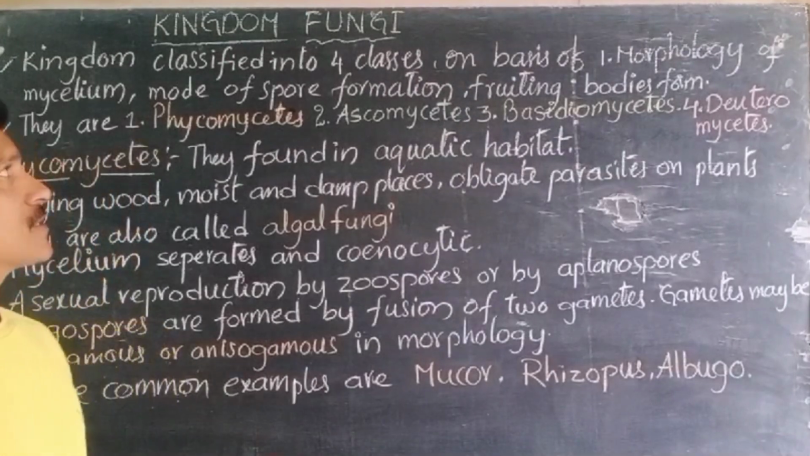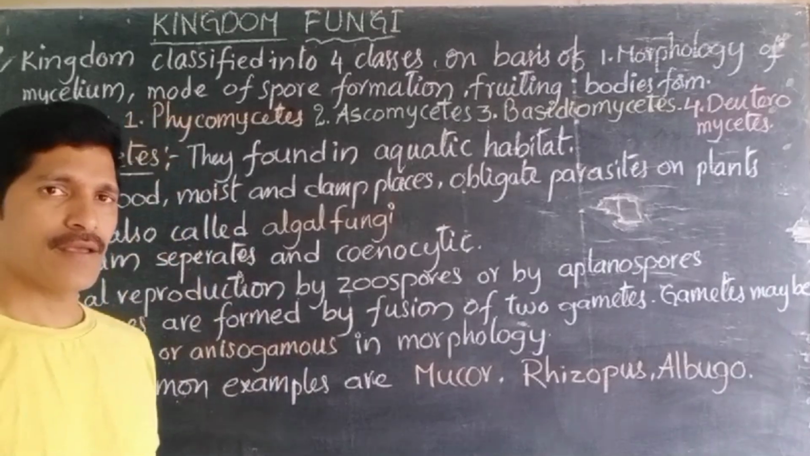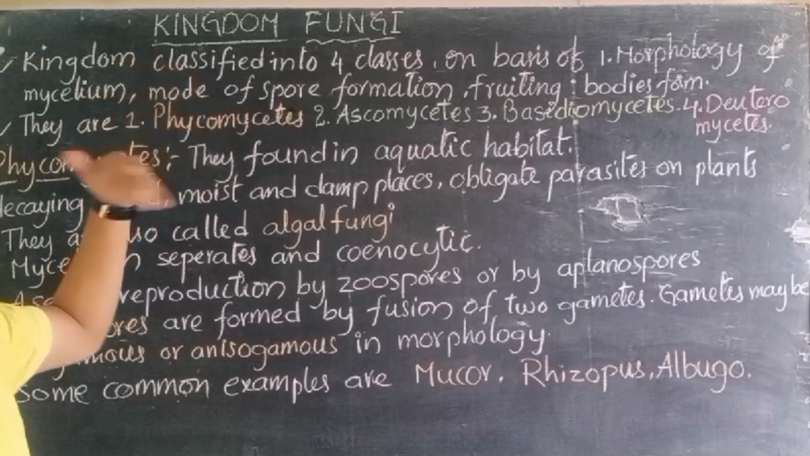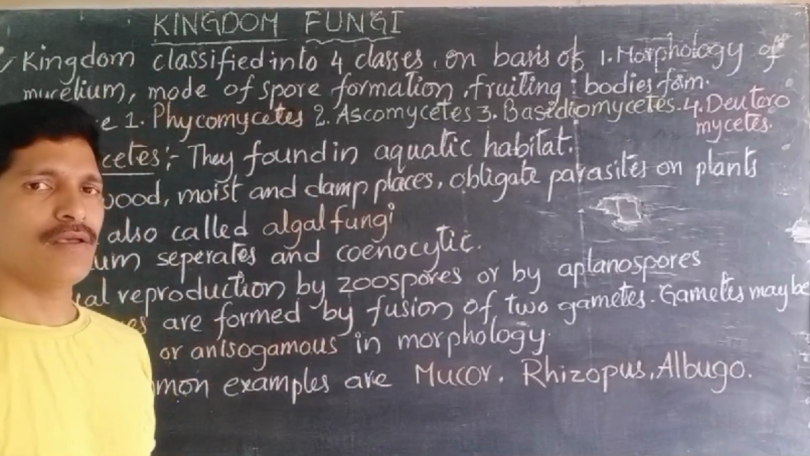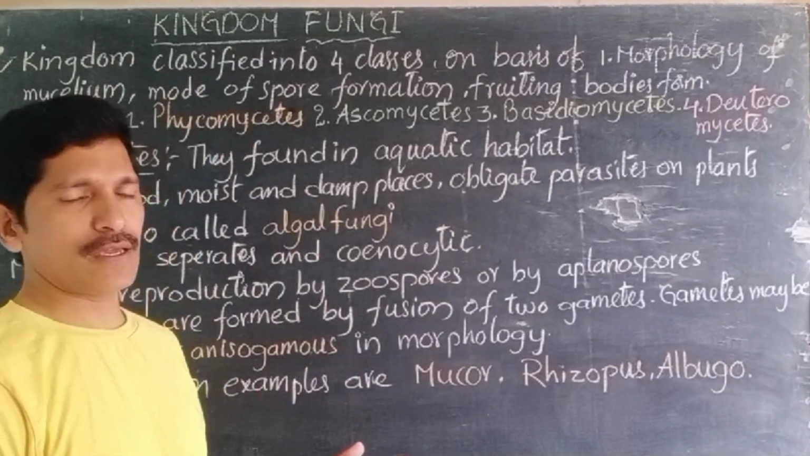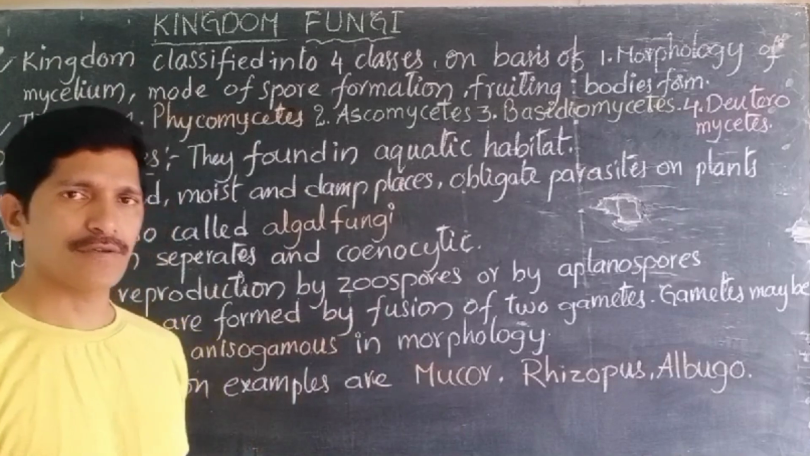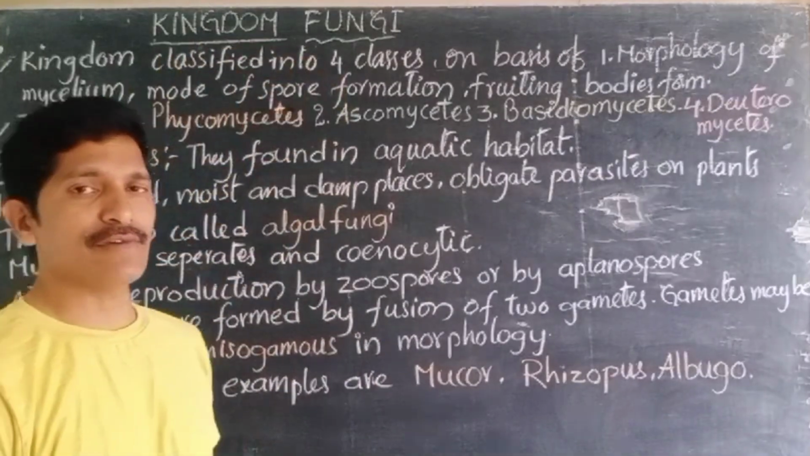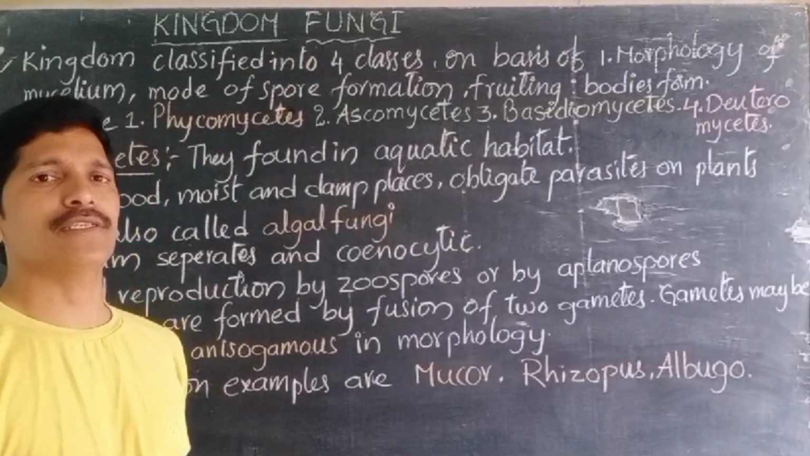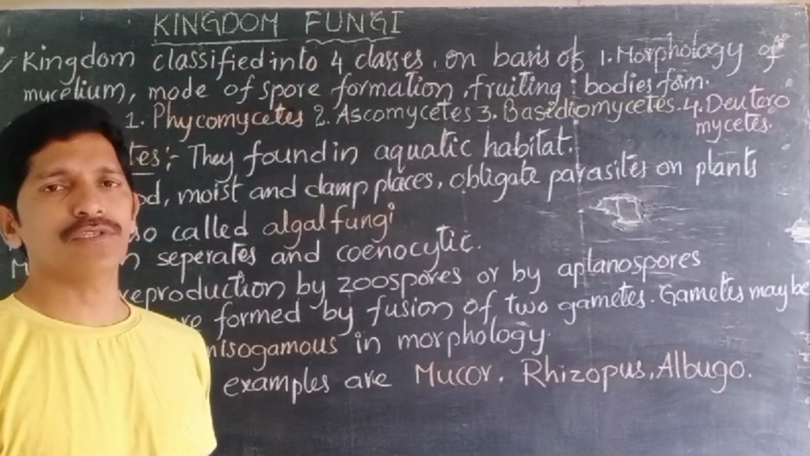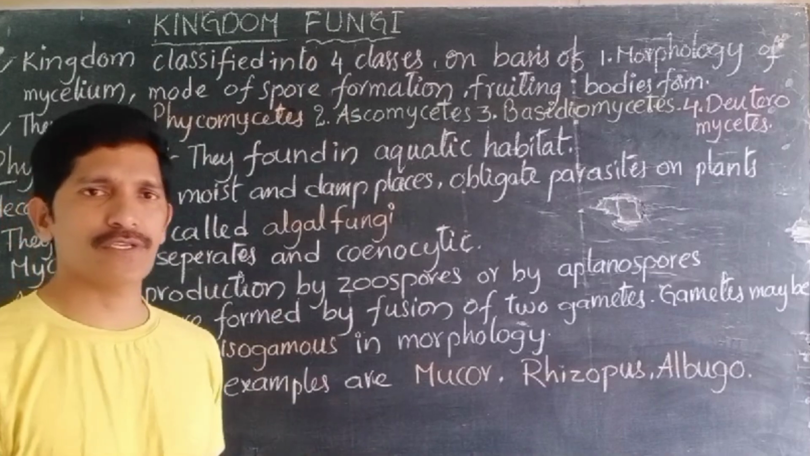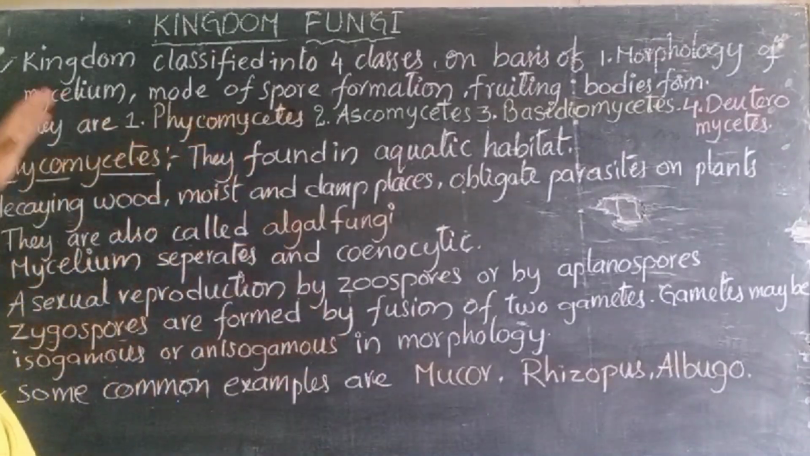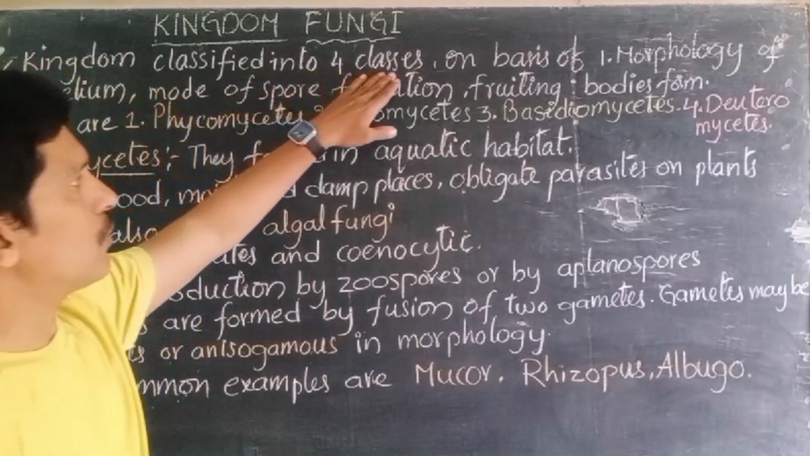Now we are going to discuss kingdom fungi. The characteristic features, how the organisms survive, and in which habitats they survive, we have discussed already in the previous classes. Now we are going to discuss that the kingdom fungi is classified into four subclasses. On what basis they are classified, what the four subclasses are, and what the characteristic features of each class are, we will discuss individually.